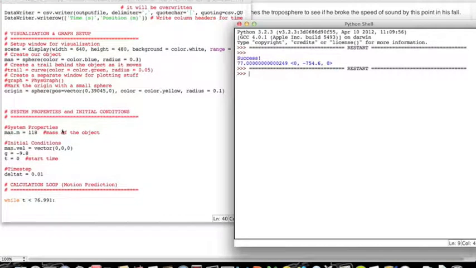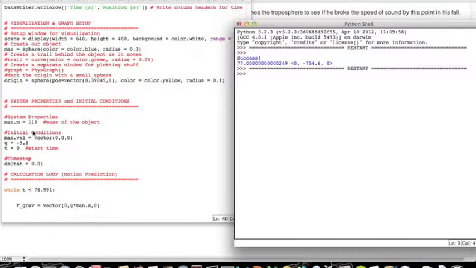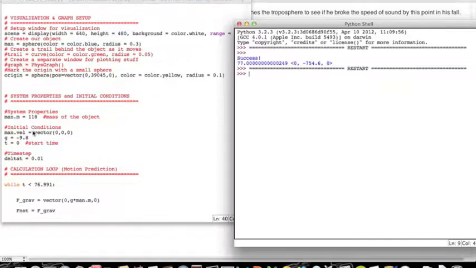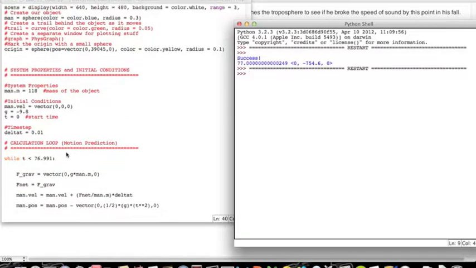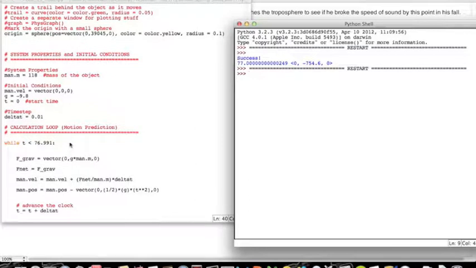In my code, I have his mass, which I looked up, and his mass is 118 kilograms. This is him with the entire suit on. The initial velocity is 0, and here's the acceleration due to gravity, negative 9.8. I think I had it as negative 9.81 in the other part, but it's still pretty much the same.